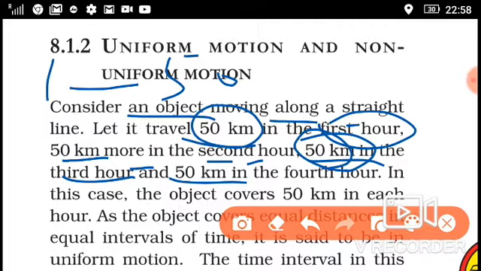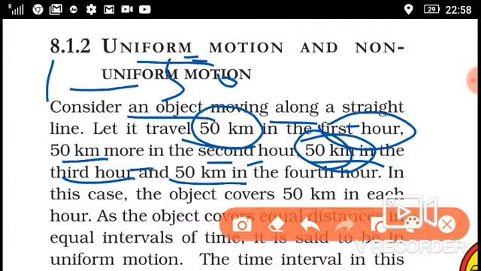It means that in each hour the object covers the same distance, 50 km. Equal distances are covered in equal intervals of time. It means the motion is uniform motion.